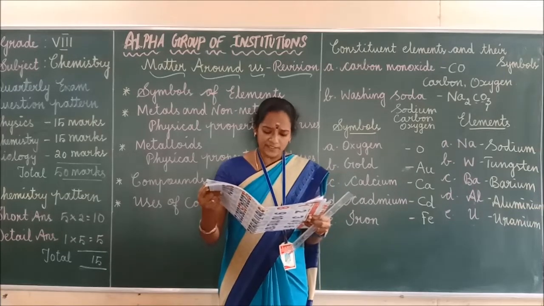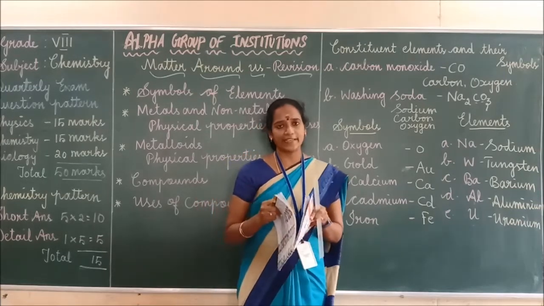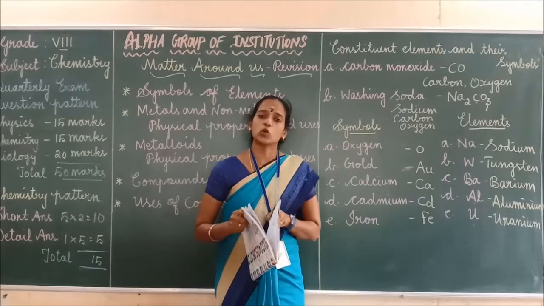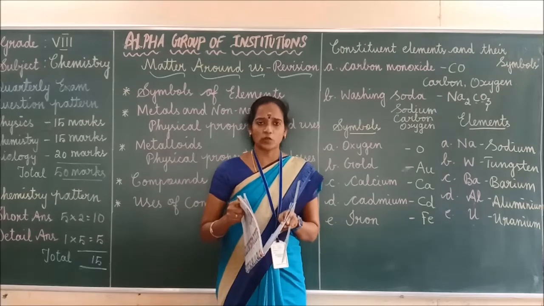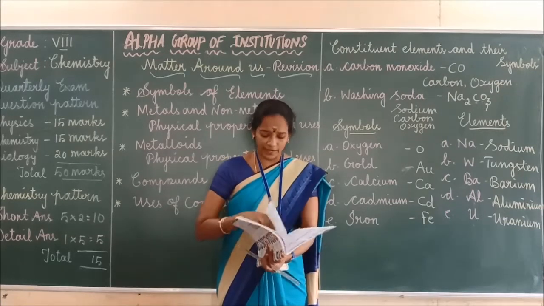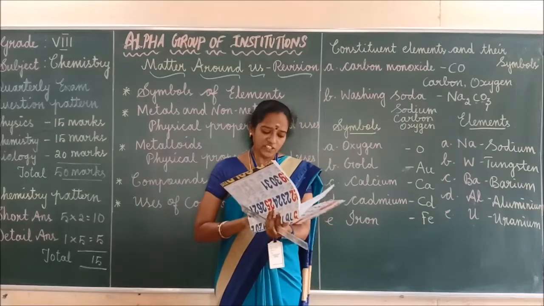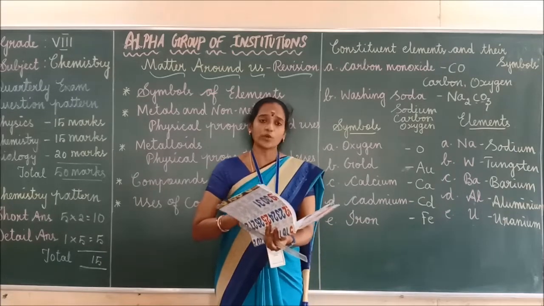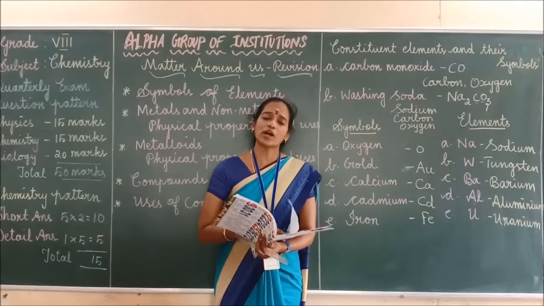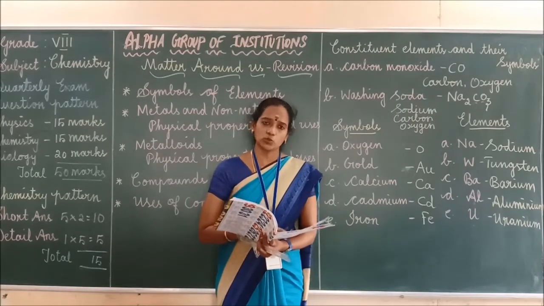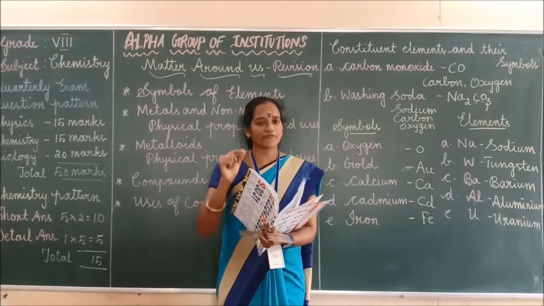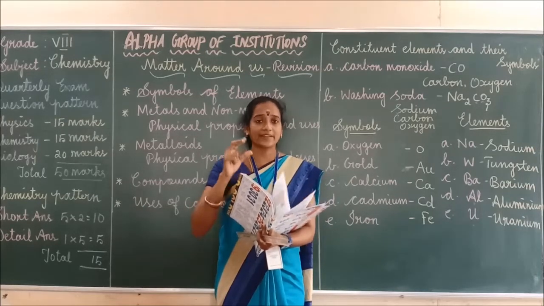Name the metals that are used in jewelry. You know very well. You have to write silver, gold, platinum. Like that you have to write. These are some of the metals that are used in jewelry. Next one, mention the uses of the following compounds. Compound names will be given to you. You have to write the uses. For that you have to prepare the uses of compounds well. Then only you can attempt that question.